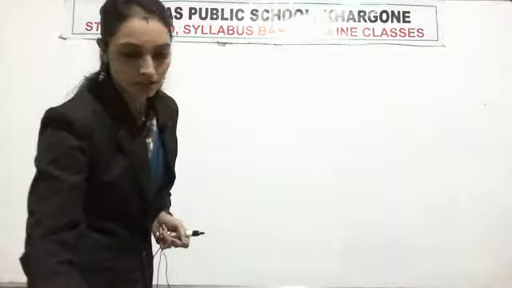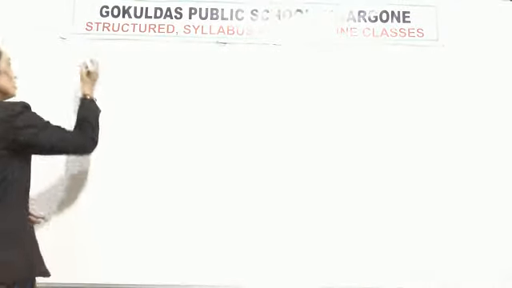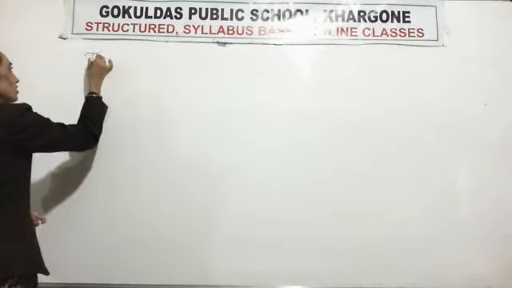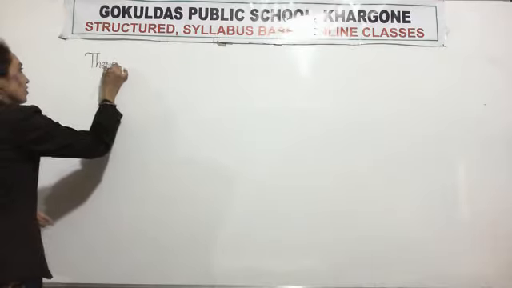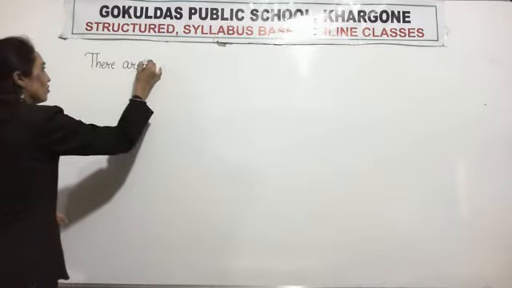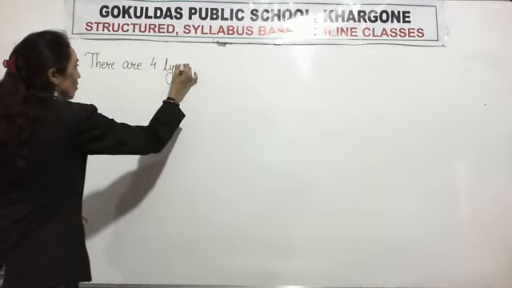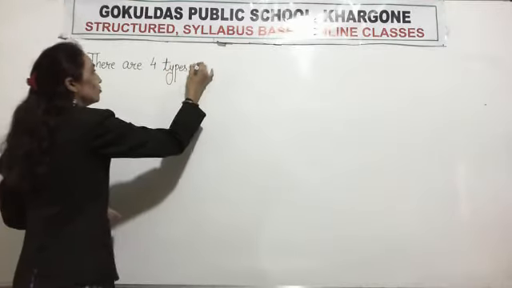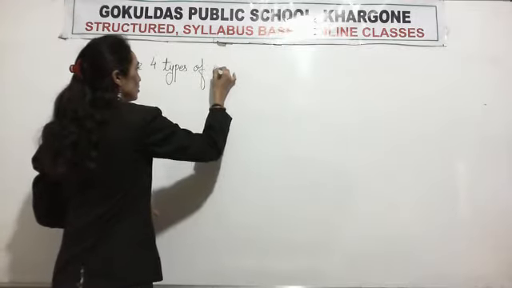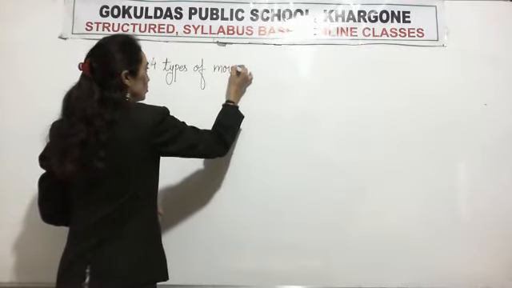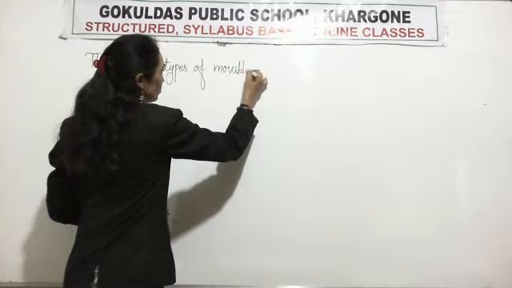Okay? There are four types of movable joints.